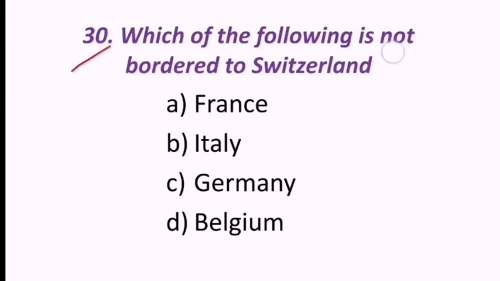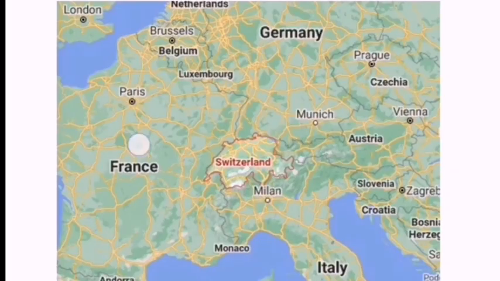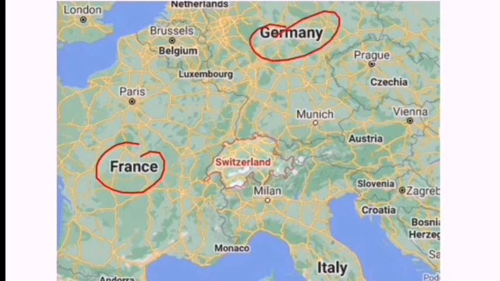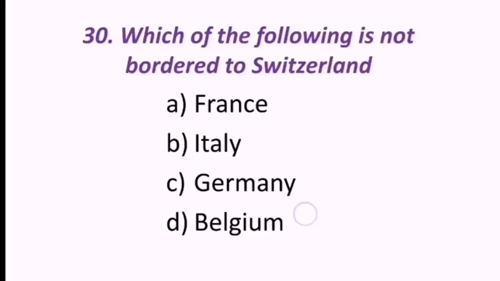30th question, which of the following is not bordering Switzerland? Very important, Switzerland, because of Basel. So France, Italy, Germany, Belgium, out of these given options, which is not sharing border with Switzerland? Look at this, France is there and Germany is there, sharing boundary with Switzerland. This side Italy is there, but Belgium is not. Belgium is here, it is not sharing border with Switzerland. So hence the correct answer for this is Belgium. D is the correct answer.